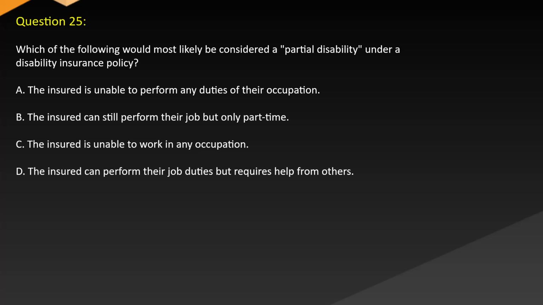Question 25. Which of the following would most likely be considered a partial disability under a disability insurance policy? A. The insured is unable to perform any duties of their occupation. B. The insured can still perform their job but only part-time. C. The insured is unable to work in any occupation. D. The insured can perform their job duties but requires help from others.